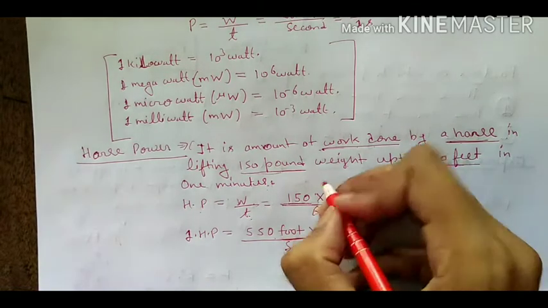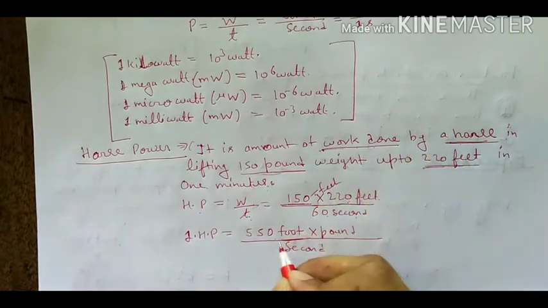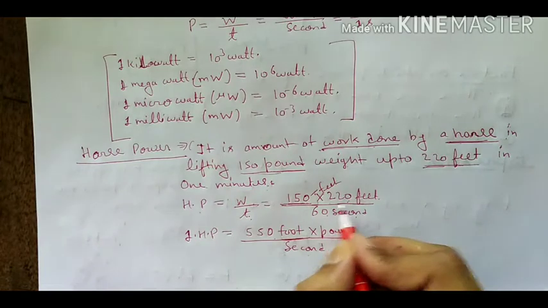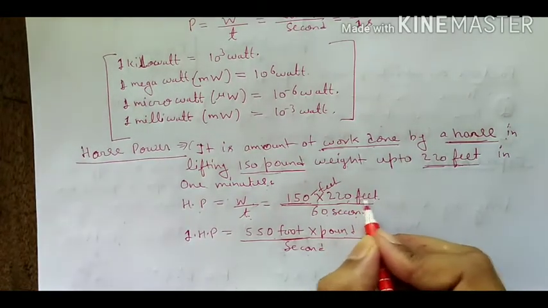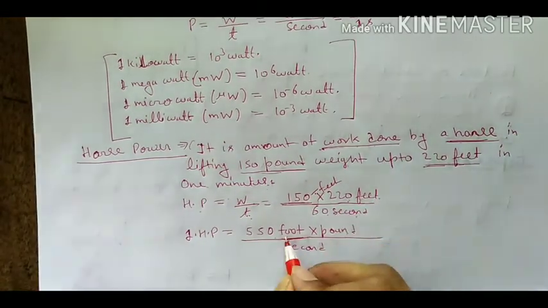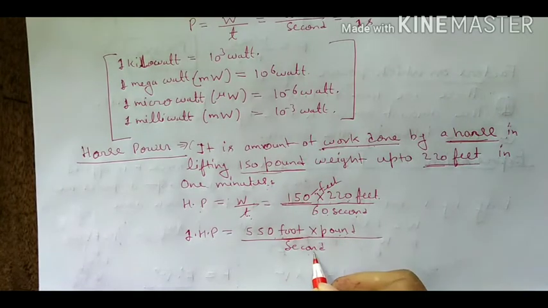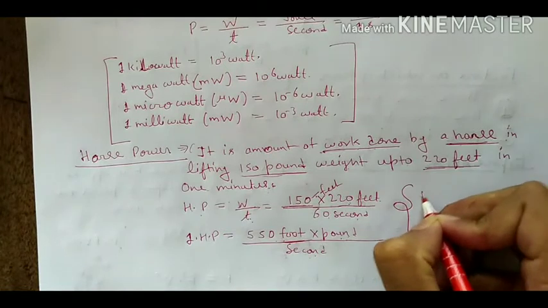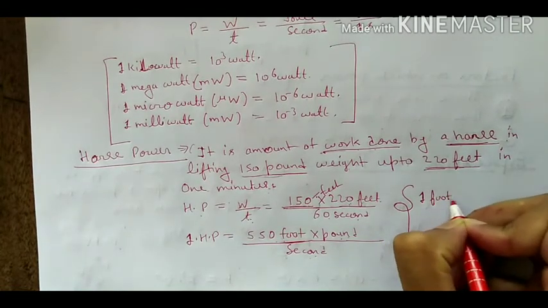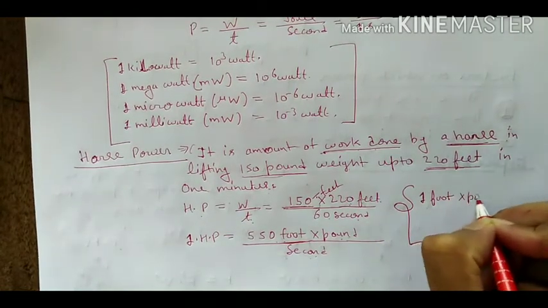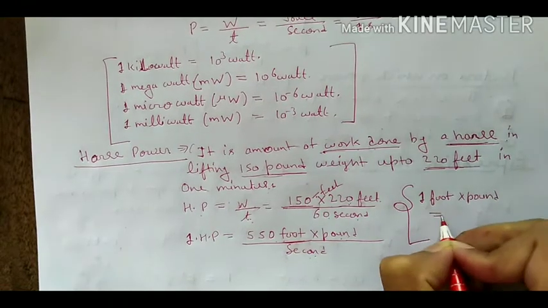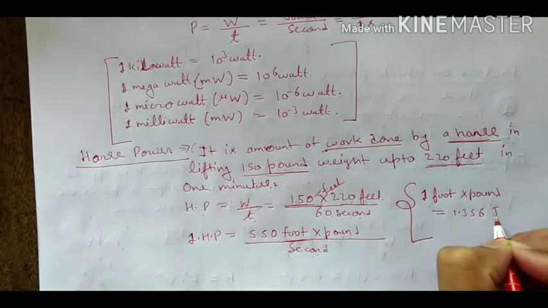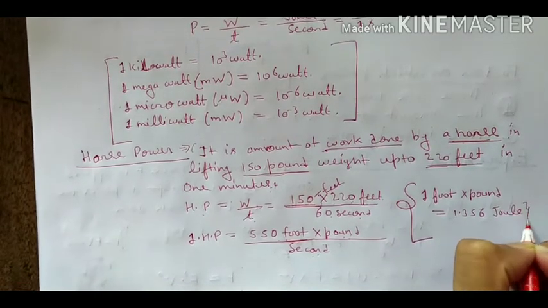The unit of 150 is pound, and 220 is the distance, the unit of distance, which is the foot. So we can write foot into pound upon second. And we all know, you should learn this, 1 foot into pound is equal to 1.356 joule. This data you should learn.